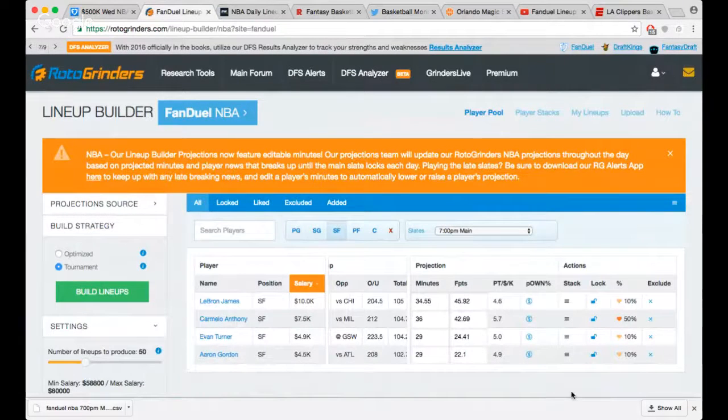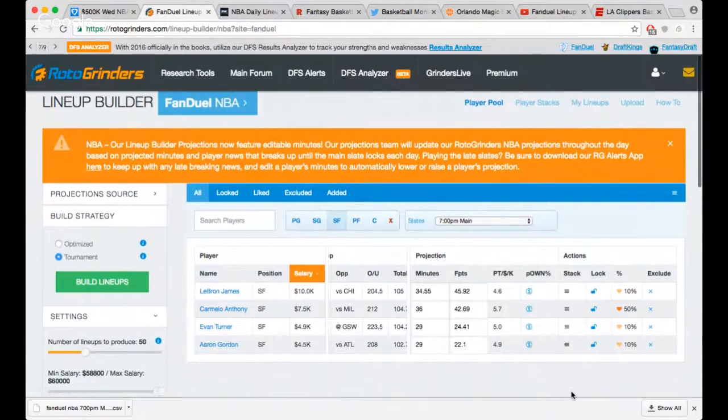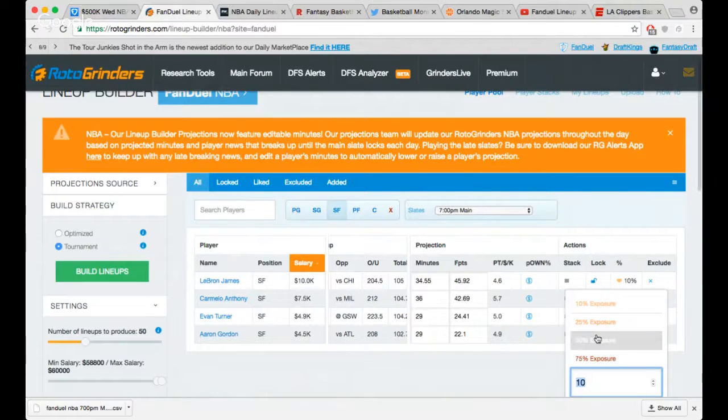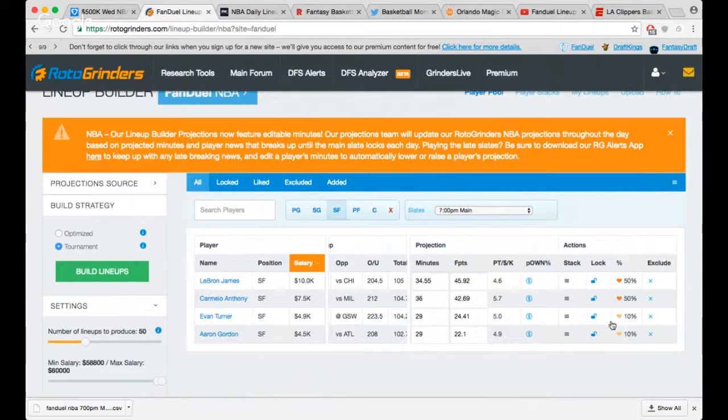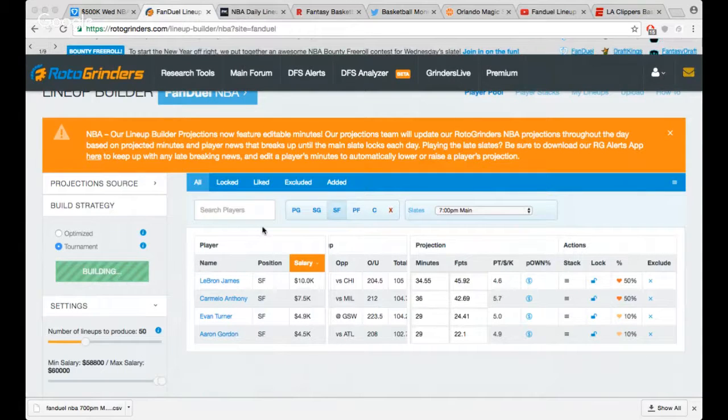I still have to settle my lineups. I have a bunch of dummy lineups, so I definitely have to end the stream at 6:30 to get my lineups in on time. Let's say, because I like Melo a lot, we're gonna put LeBron up to 50. Split this here, let's see what comes out. It's probably not gonna be too many lineups. Oh, they actually made 28 lineups with this.